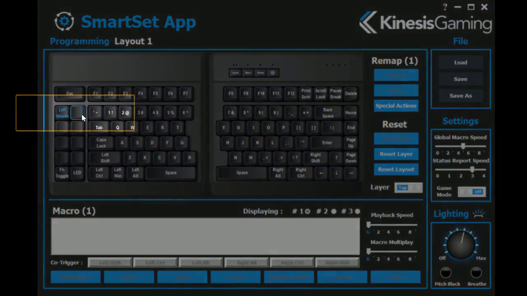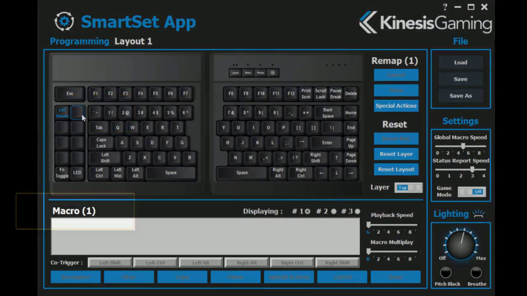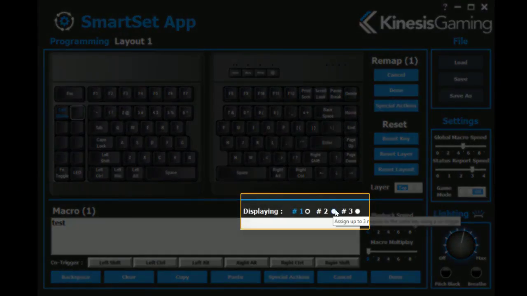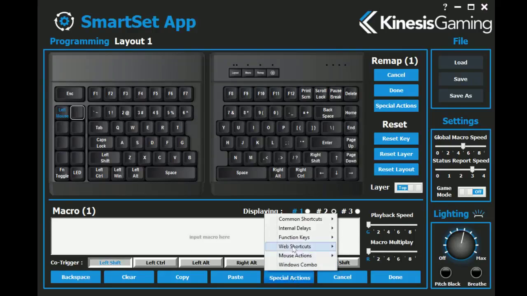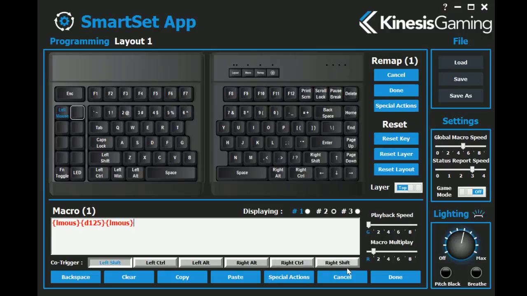Macro trigger keys are indicated with a blue outline, and the number of stored macros is displayed here. Up to 3 macros can be assigned to the same key by selecting a unique modifier co-trigger. The Macro Special Actions menu features various pre-written macros, mouse double clicks, and much more.